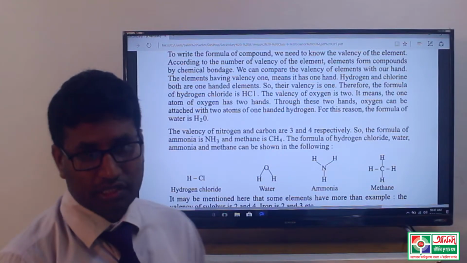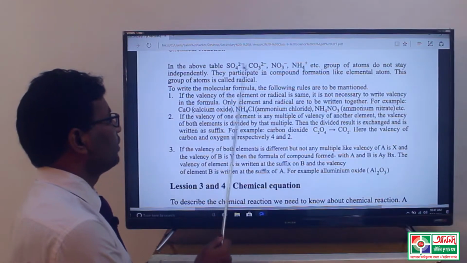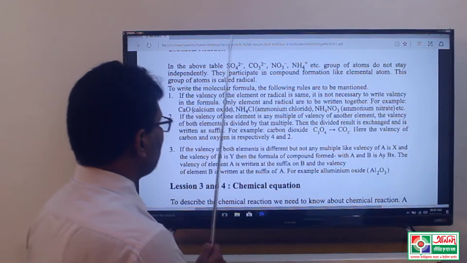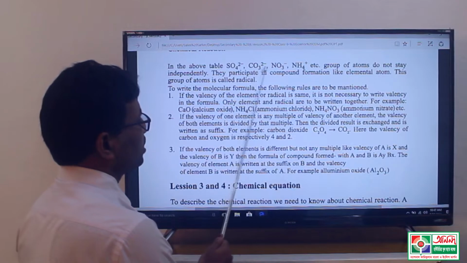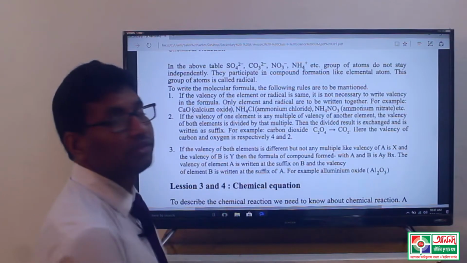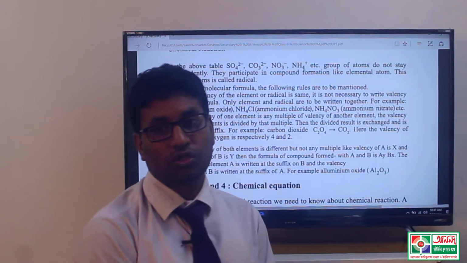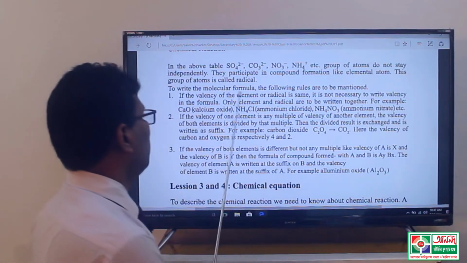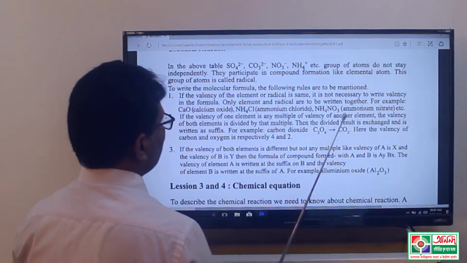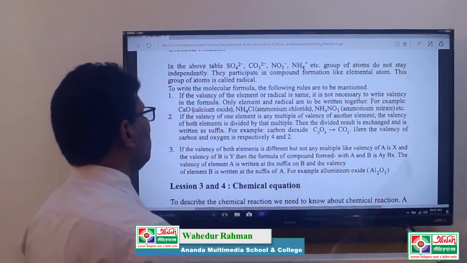Now the next lesson, radical. This is the definition of radical. What is radical? In the valency table above, we have sulfate, carbonate, nitrate, ammonium, etc. These are groups of atoms and do not stay independently, and then they participate in compound formation like elemental atoms. This group of atoms is called a radical.